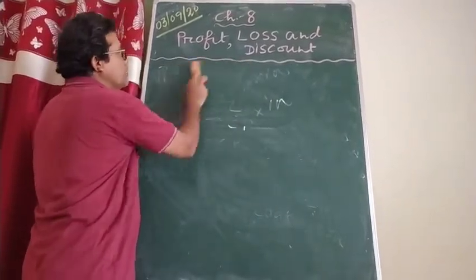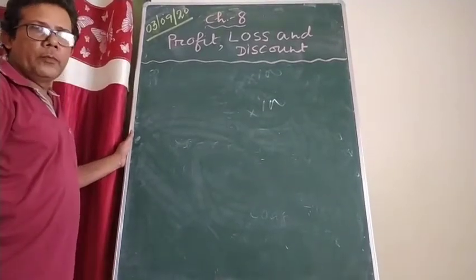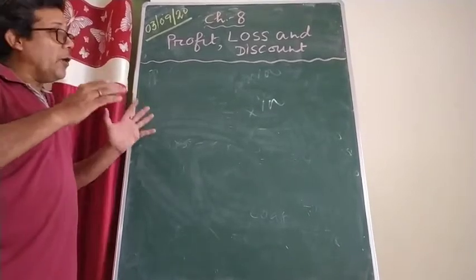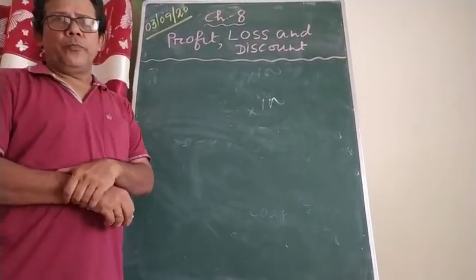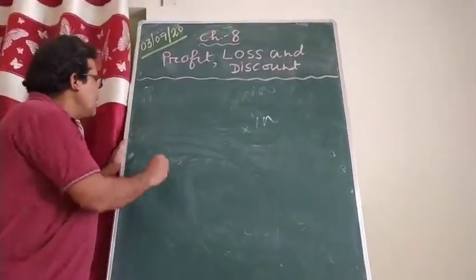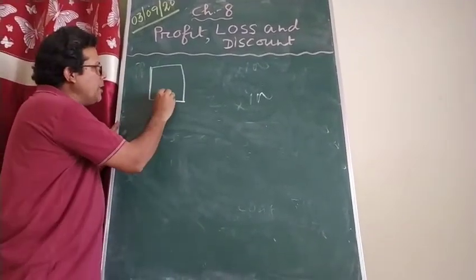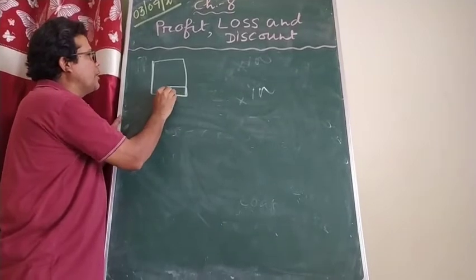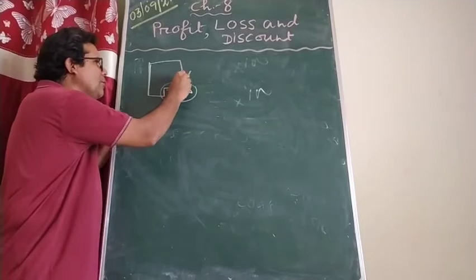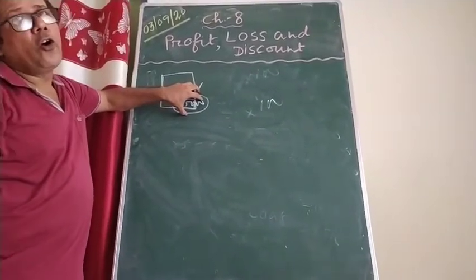Now I am coming to the discount. You know it, but once more let me tell you. What do you mean by discount? Discount is always calculated on the mark price. Like you want to sell a TV, and on top of the TV you must have put a sticker. The sticker says 35,000 rupees. The sticker that has been pasted on the TV is what is called the mark price or list price.